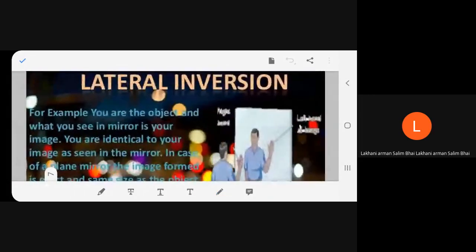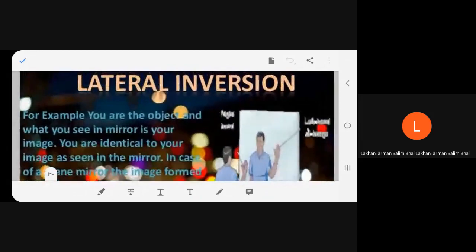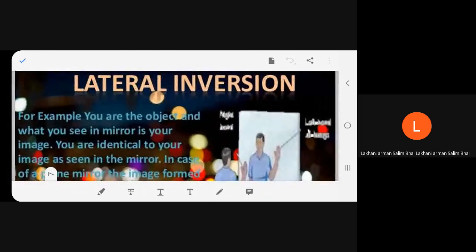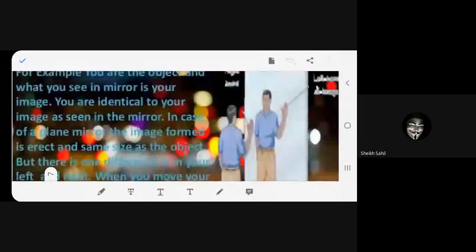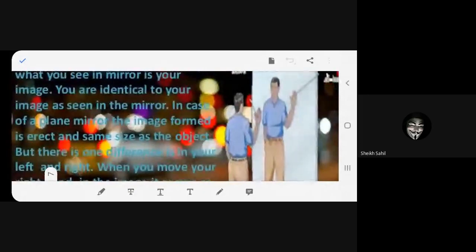Now we talk about one phenomenon, which is called lateral inversion. For example, you are the object and what you see in the mirror is your image. You are identical to your image. Read properly. I've been telling you, otherwise I will not ask you.